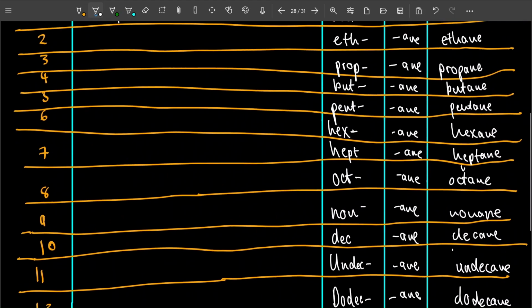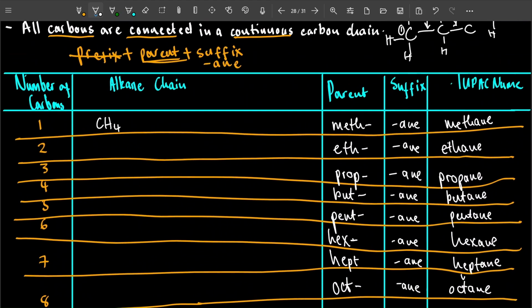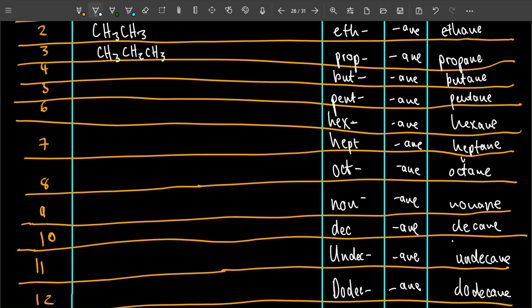And now when you put the hydrogens, we know that the carbons at the end of a chain are CH3s, and the carbons at the center are CH2. Since ethane has only 2 carbons, both are at the ends, so it will be a CH3 and a CH3, with nothing at the center. Now propane would have CH3 at the end, CH2 at the center, and a CH3 at the end. Then for 4, CH3, CH2, another CH2, and then a CH3.